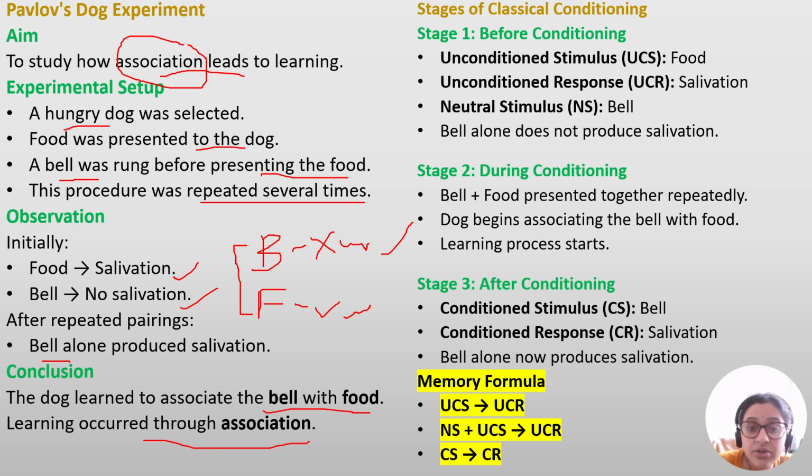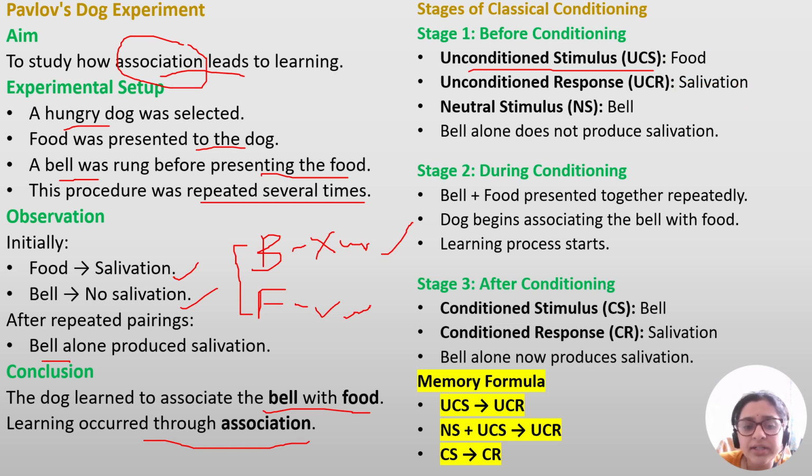So what are the stages of classical conditioning? Before conditioning, here you should understand that the dog conditioned itself to the bell. So before conditioning, the unconditioned stimulus is the food. Then the unconditioned response is the salivation. It is natural. Naturally when somebody is hungry and you see food, you salivate. Same thing the dog is also doing. This is a natural phenomenon.